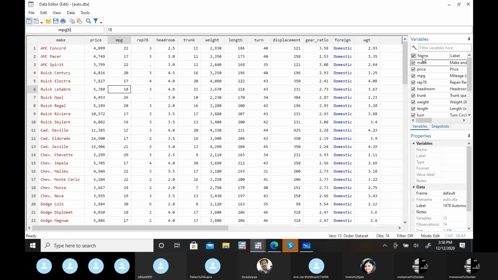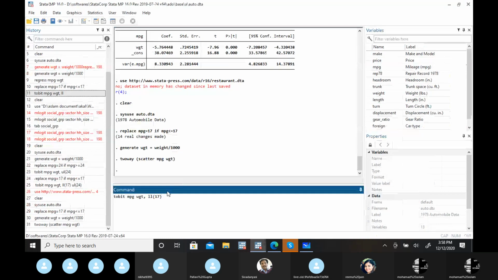But let's suppose you don't want to specify; then the alternative option is to just write ll, and Stata automatically counts that as the lower limit, and it will count 17 for all those who have less than 17 mileage. Since I already have 17 in all the cases, I don't need to specify the lower limit. My lower limit is automatically 17.